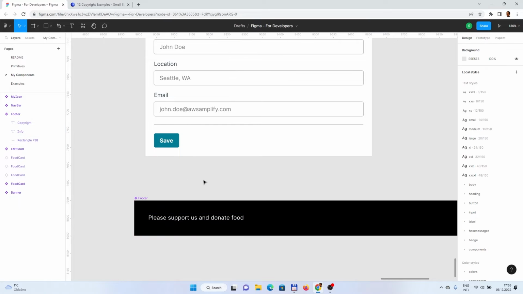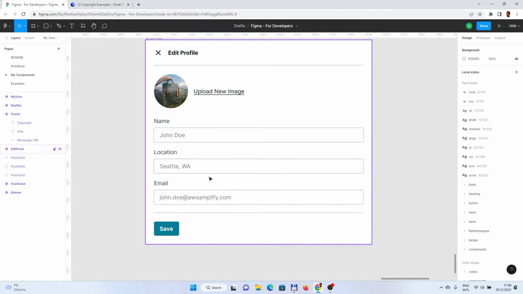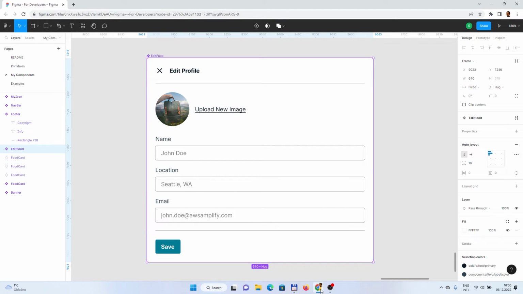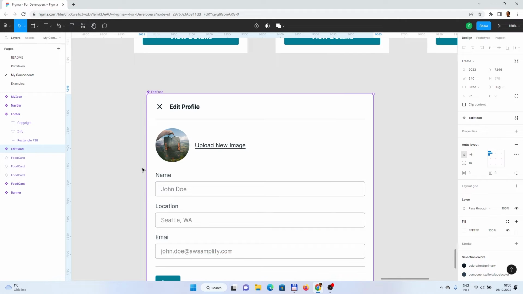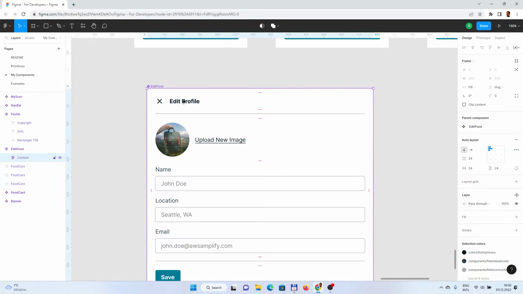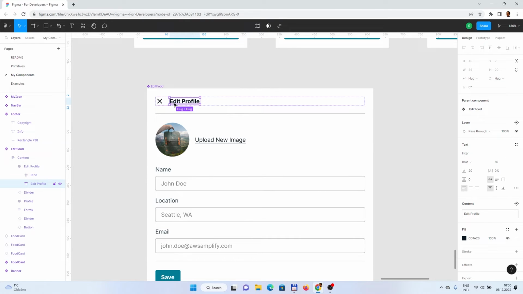So that is done, and we can now focus on the edit profile, which is the most difficult one from the design point of view. So now let's continue with the form, which will be used to add a new food item. So let's change the header first, because it seems that we can do better.